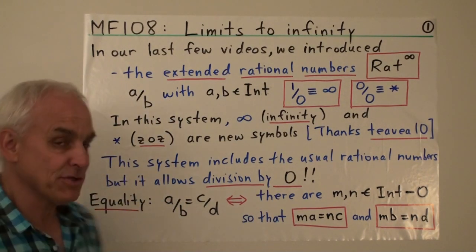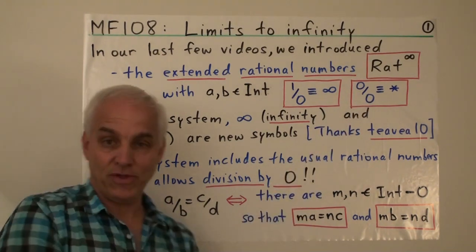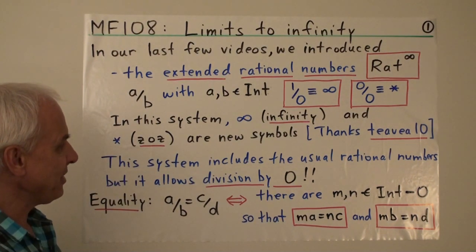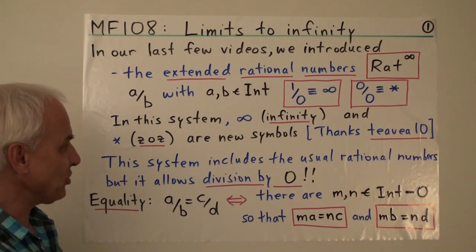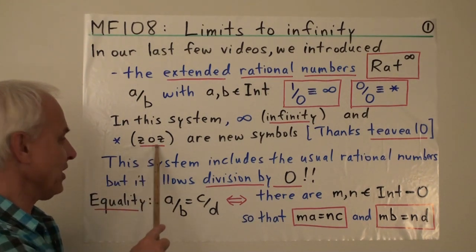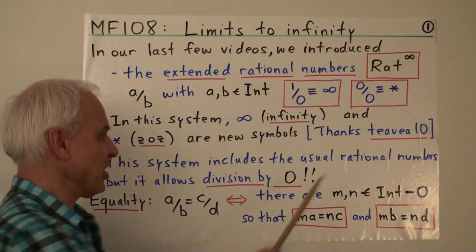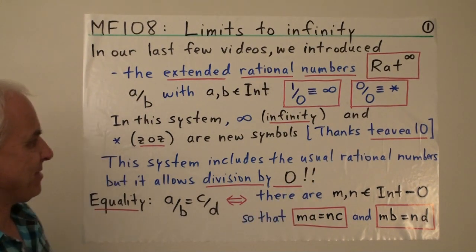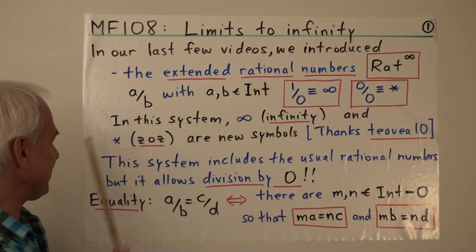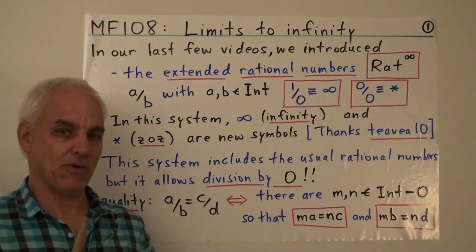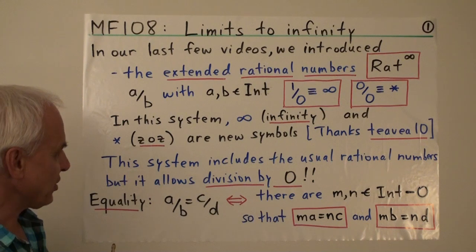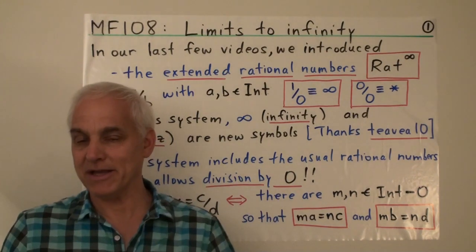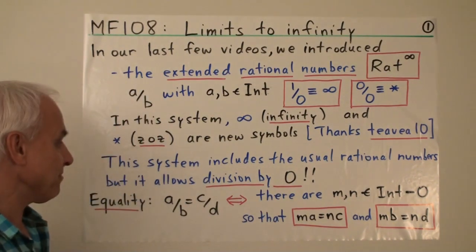And I asked viewers to give me some suggestions for what we might call this new object 0 over 0. And I think the best suggestion, agreed to by quite a few people, was that we should call it ZOZ. Okay? So this was a suggestion of TV10, and thanks to him or her. So we're going to call this new symbol ZOZ, short for 0 over 0. All right, so one of the interesting aspects of this new system is that it allows us to divide by 0.